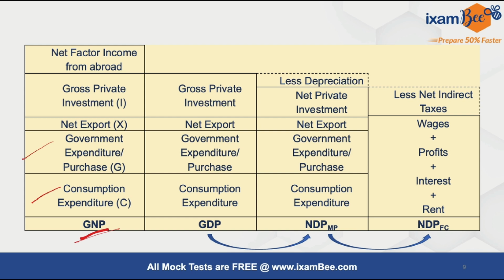First of all, using the expenditure method, how do we calculate gross national product? As we have discussed, we take consumption expenditure, we take into account government expenditure, then we take private investment, and we take net export. If we include net income from abroad to this, then we come to gross national product.